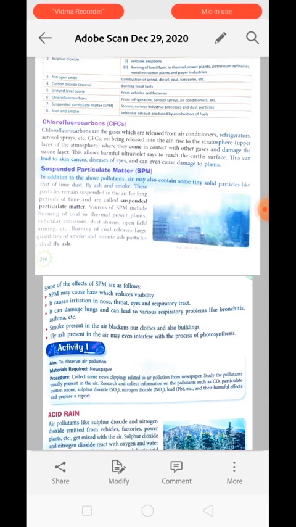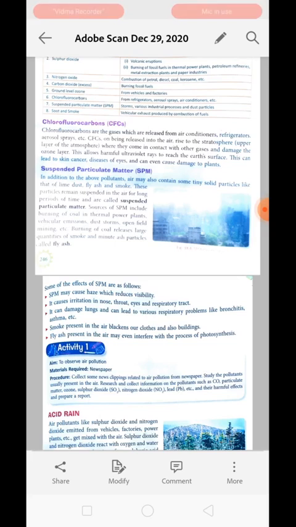Now next is suspended particulate matter. Suspended particulate matter are some solid tiny substances which are floating with the air, like dust, fly ashes and smoke. These particles remain suspended in the air for a long period of time. We are going to call them suspended particulate matter. All the solid tiny particles which are floating in the air are known as suspended particulate matter.